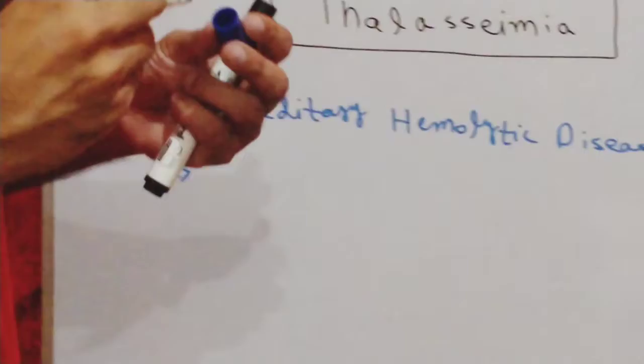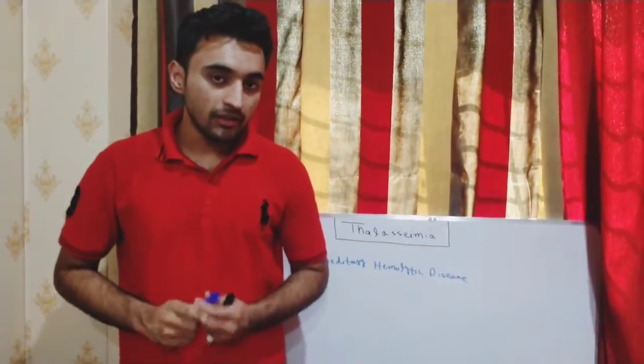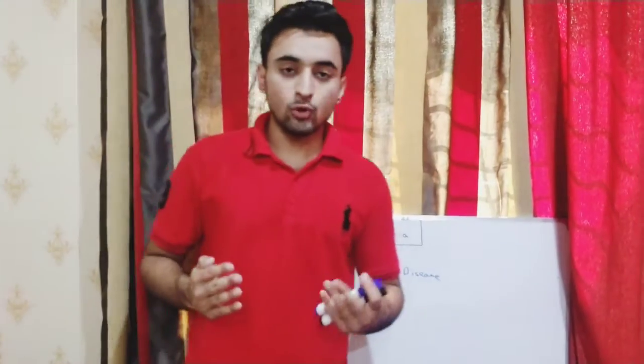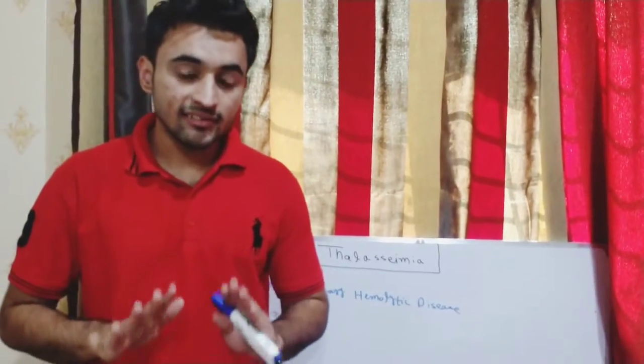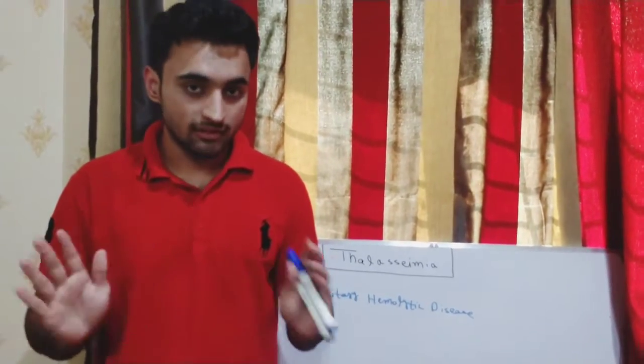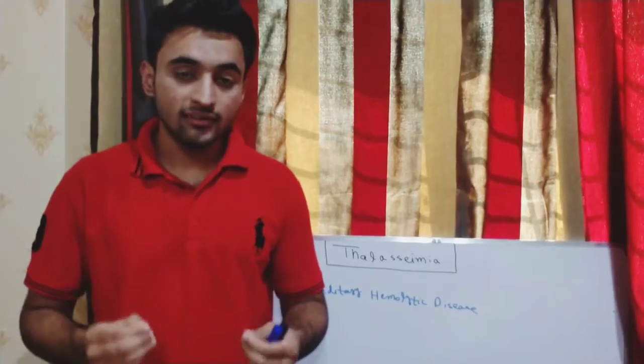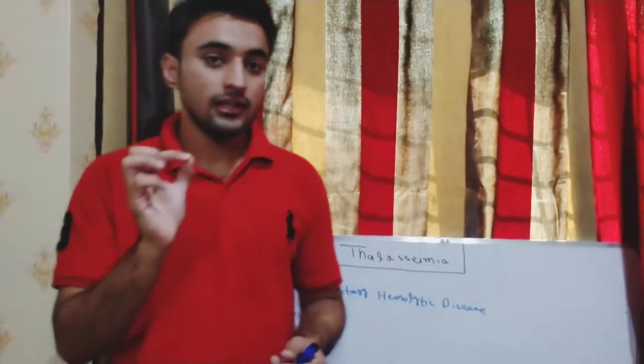Now, talking about the cause, what causes thalassemia? Actually, thalassemia occurs due to an imbalance or some kind of abnormality due to which the synthesis of the globin genes is disturbed. So, imbalance in the synthesis of the globin genes leads to the development of the disease known as thalassemia.